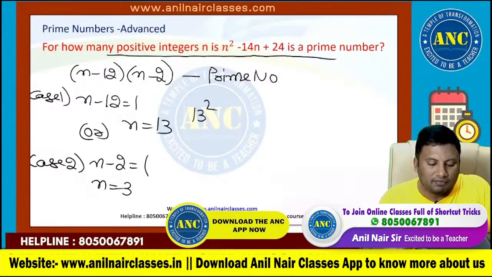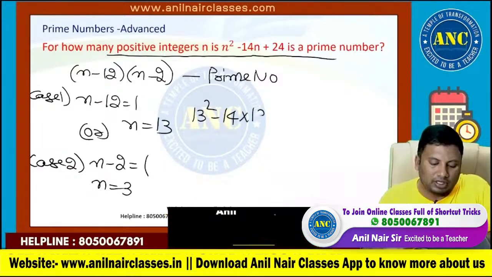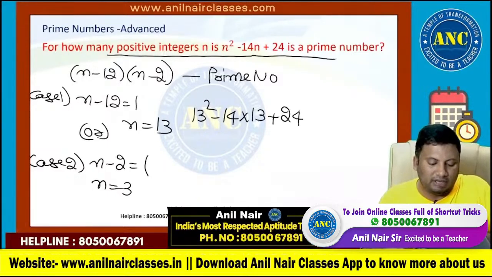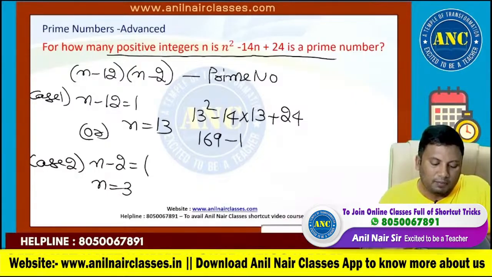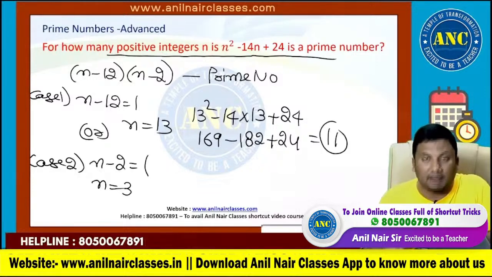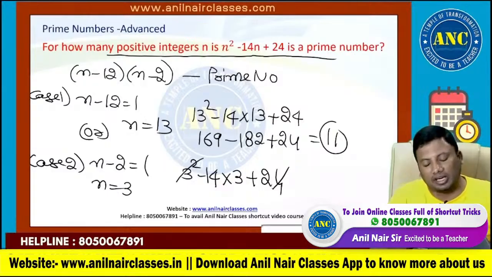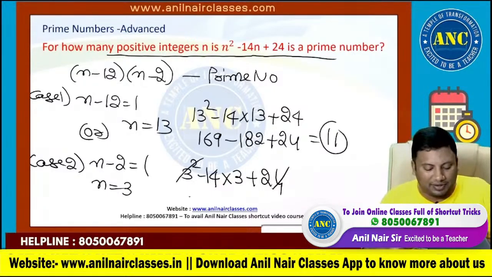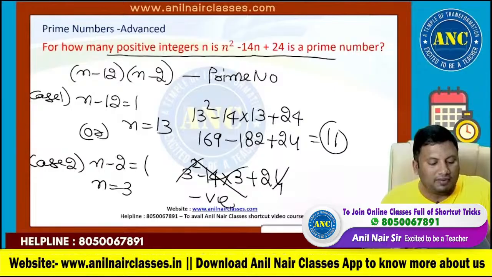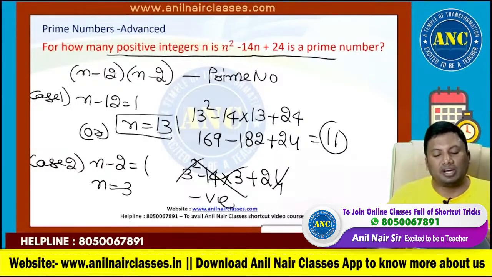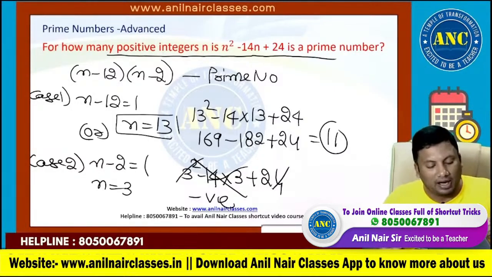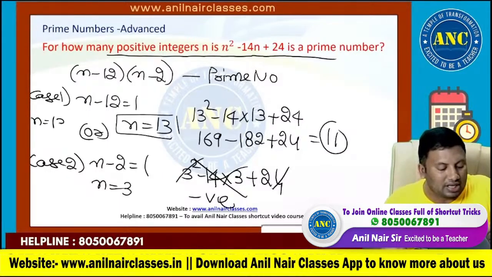So 13 square minus 14 into 13 plus 24: 169 minus 182 plus 24 is 11. 11 is a prime number. For n equals 3: 3 square minus 14 into 3 plus 24, which is 9 plus 24, 33, minus 42. Negative number, not possible. How many values can n take such that this number is a prime number? One value. And what is the value of n? It is nothing but 13.